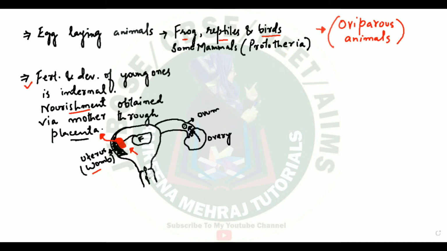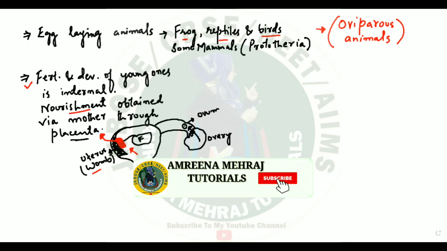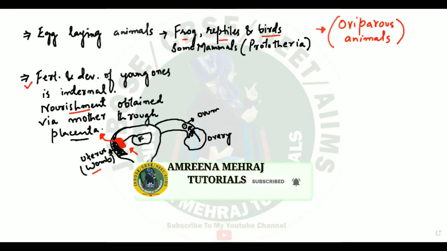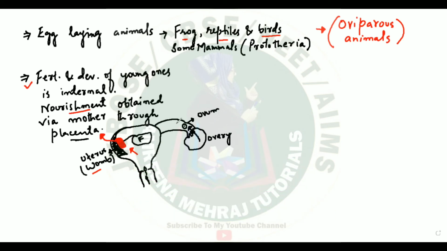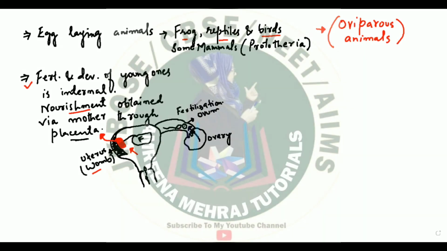Now these are the sperms. Where will the sperms come from? They will come from intercourse, where the male will release its sperms into the female reproductive system, and then these sperms will travel up and finally reach over here. So this is the sperm, and what will happen now is the process of fertilization. Where is this fertilization taking place? Absolutely correct. This fertilization has taken place inside the female reproductive system, and the development of the organism is also taking place inside the female reproductive system.